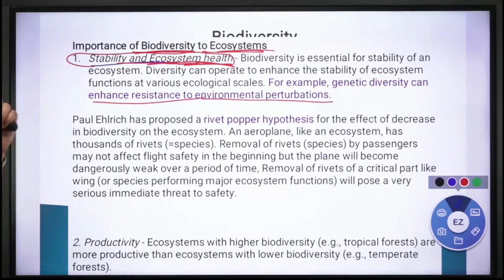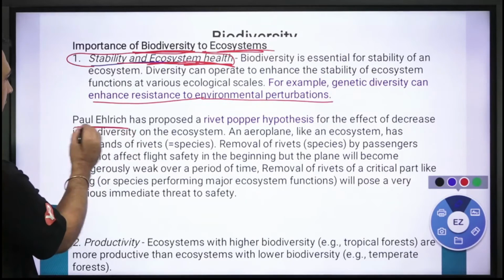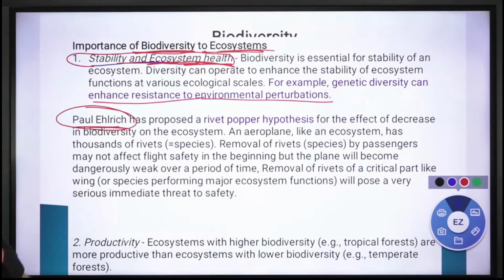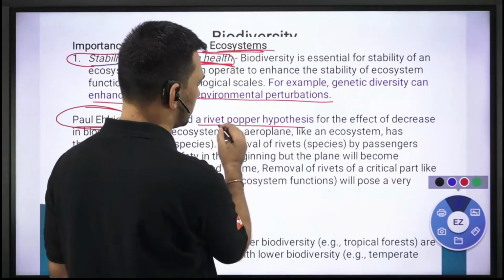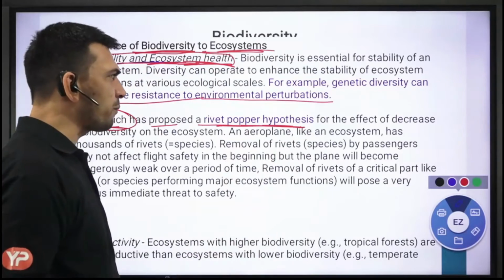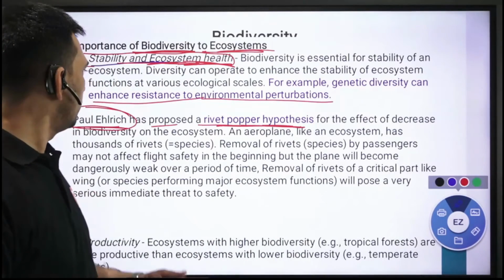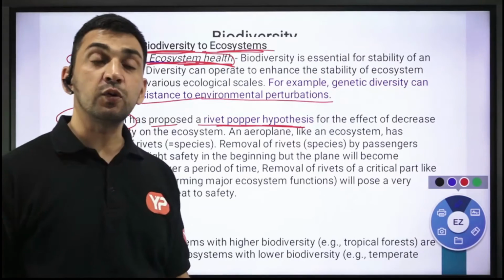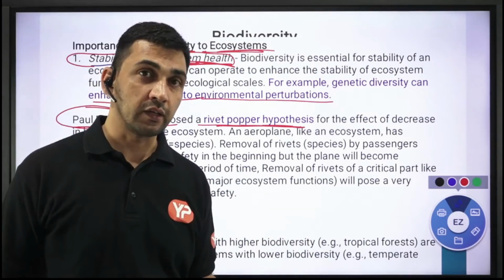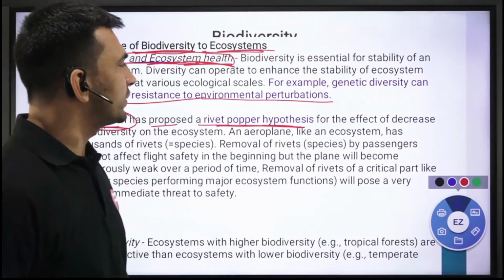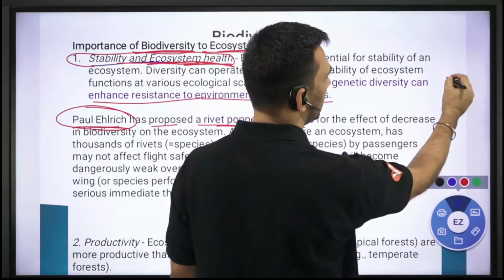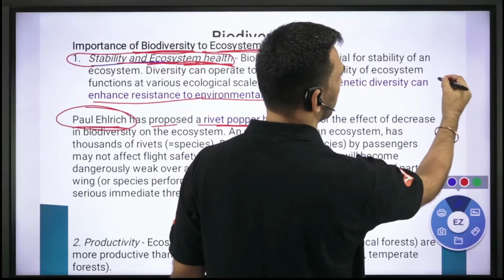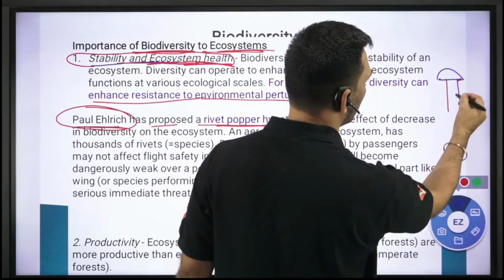अच्छा, इससे related एक model है, but even though you don't need to remember it very specifically, anyway, this is like Paul Ehrlich जो proposed the Rivet Popper hypothesis, right? कि basically ये Rivet Popper hypothesis क्या करती है कि ecosystem में जो biodiversity है वो ecosystem को कैसे influence करती है, right? So for example, Rivet एक mechanical element है, basically it's something like this way. I hope many of you from mechanical background already understand.